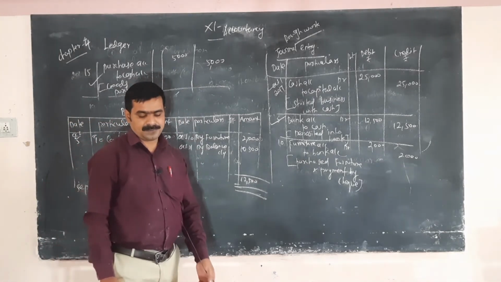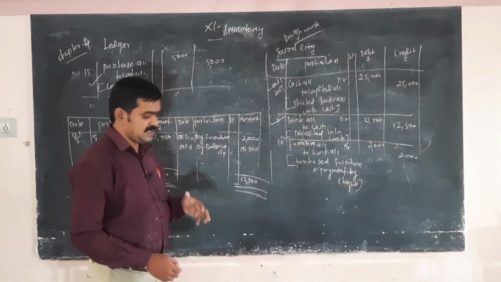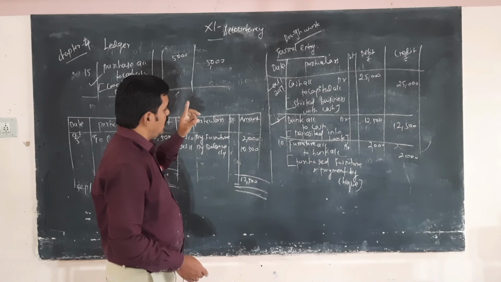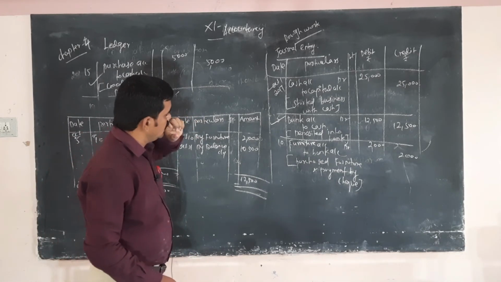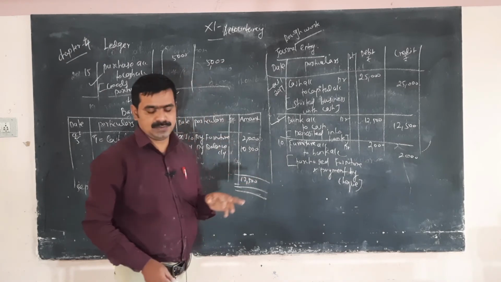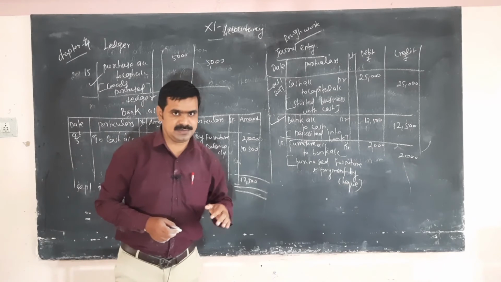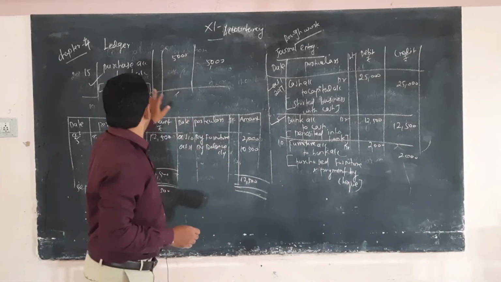Next one, purchase. How many purchases are there? 3 purchases. Only one, then 2. The last one, goods worth rupees 500 taken for personal use. So drawing account to purchase account. Here also purchase or cash account.